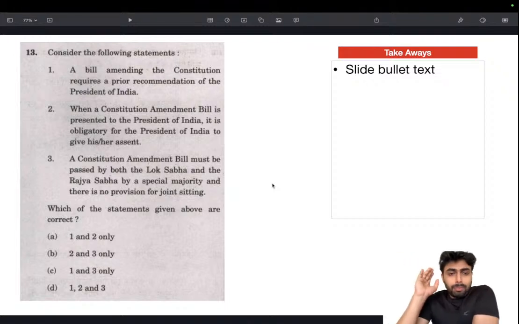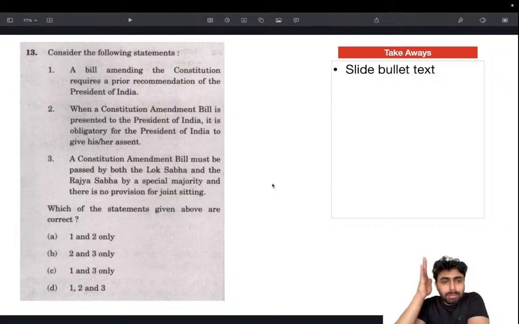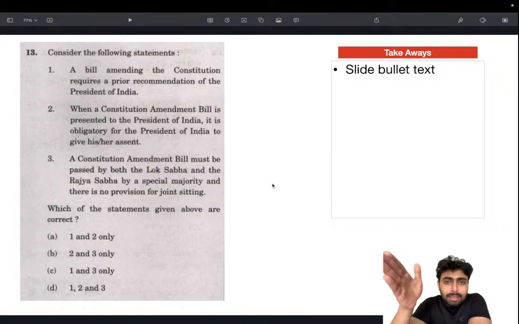These are the most favorite areas of UPSC every year. Every year we'll be having questions about bills, and it's getting tougher day by day. The level of question and the level of knowledge you need to have is getting higher, because it's a very basic portion. So try to dive deeper into the bills. Make a table, compare them, and see what all bills are there.